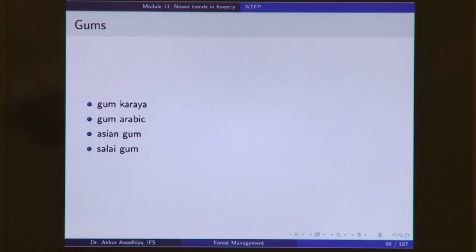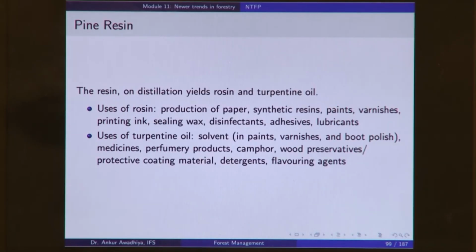Next, we have gums. These days a number of gums are being used for their medicinal uses, but they are also used in certain cases in cosmetic industries and in printing industries. These include gum karaya, gum arabic, Asian gum, salai gum and so on. We also get pine resin from the trees, especially the pine trees. The resin that you get out of pine, on distillation, yields rosin and turpentine oil.